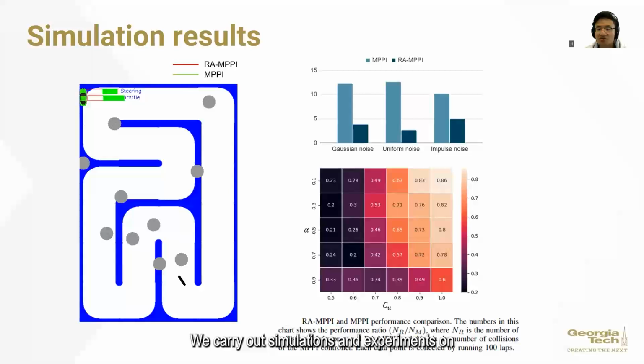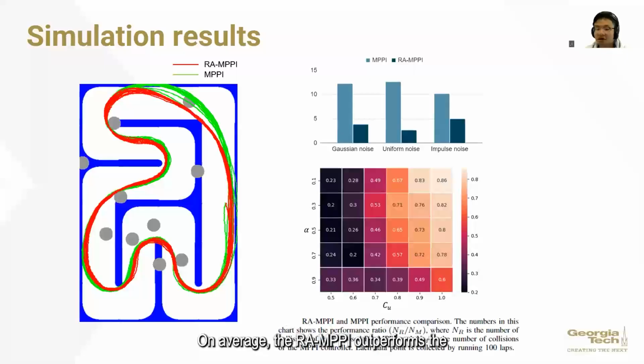We carry out simulations and experiments on an autonomous racing platform using different types of noise. On average, the RAMPPI outperforms the baseline MPPI in terms of collisions. Moreover, we use different alpha and CU values for RAMPPI and compare the resulting performance. From the heat map, we see that RAMPPI tends to perform better with high confidence level and smaller CU.